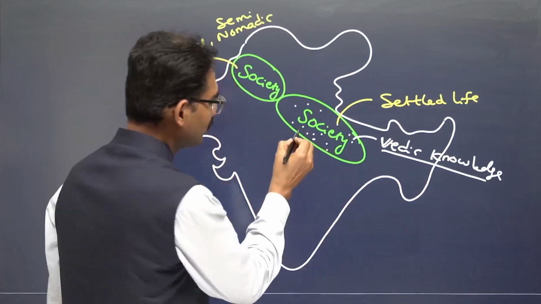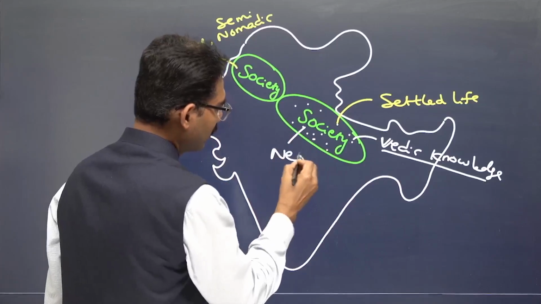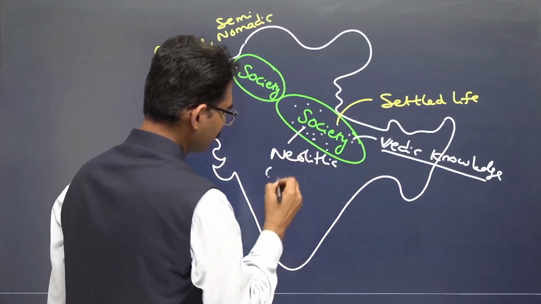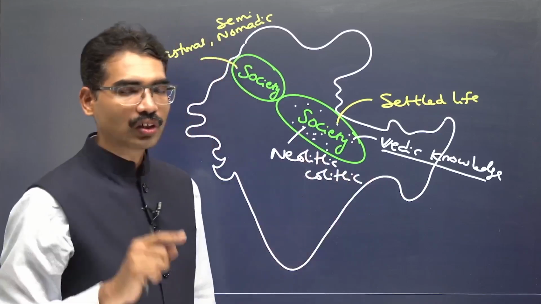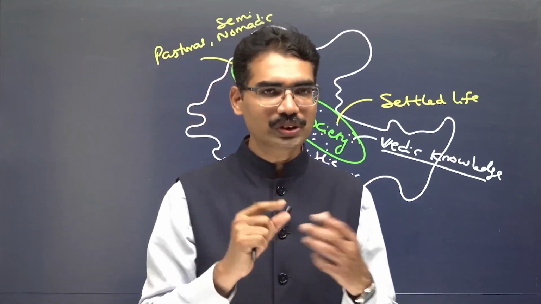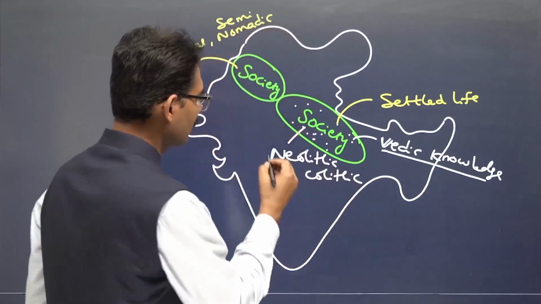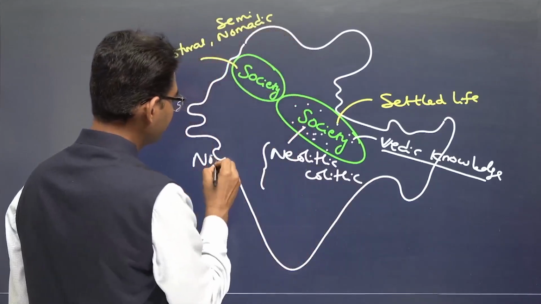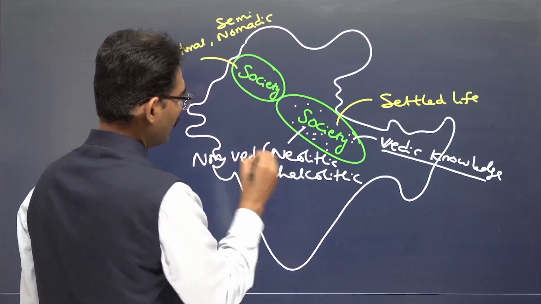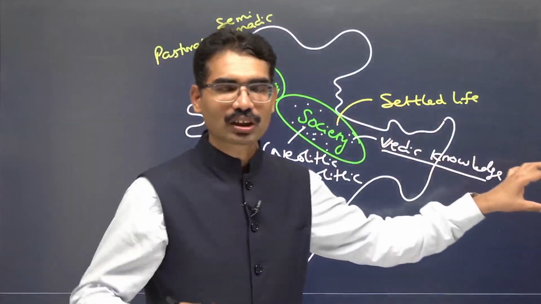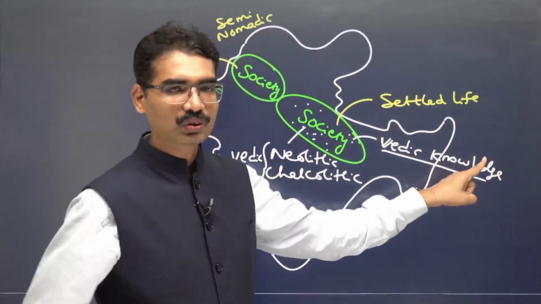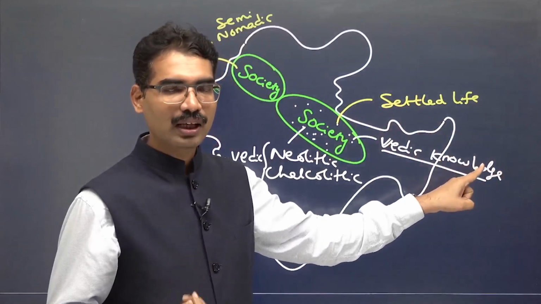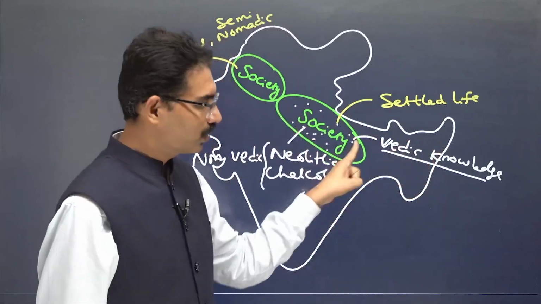They could be Neolithic people, Chalcolithic people. We have to differentiate between 2 sections of people, or consider non-Vedic people. Whatever we talk about in the Vedic chapter concerns Vedic people, those who follow the Vedas, but they are living in this geographic location.